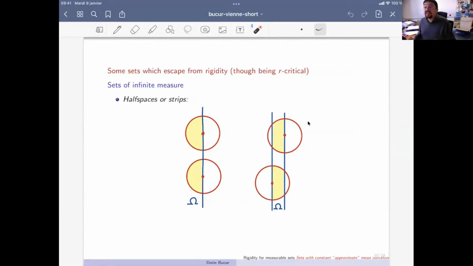So now let me give you some examples. What are the sets which are not rigid in view of our results? First of all, there are sets which are not balls or unions of balls if they have infinite measure. A typical case: if you have a half space like this, or an infinite strip, you put balls, and definitely you get the same volume for the intersection, but the theorem does not apply. And this is the case because omega, the set, has infinite measure.